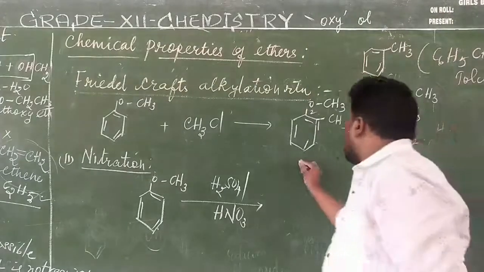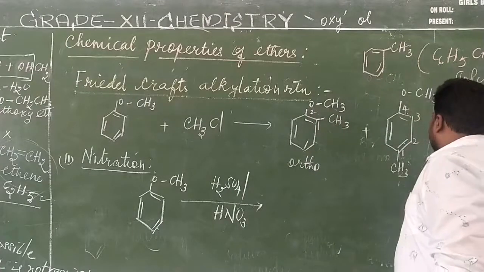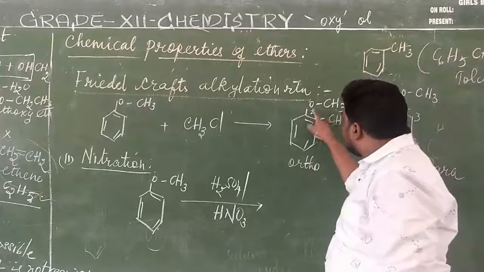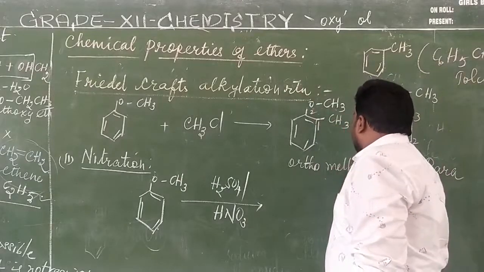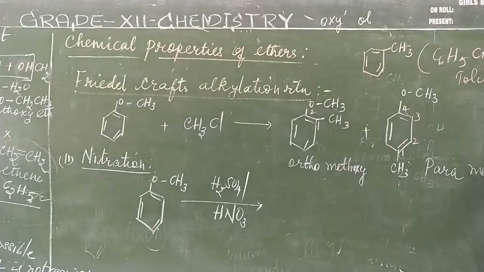So what can I write? Ortho, and this is para, isn't it? This is ortho and that is para. Methoxy is present at ortho and para.